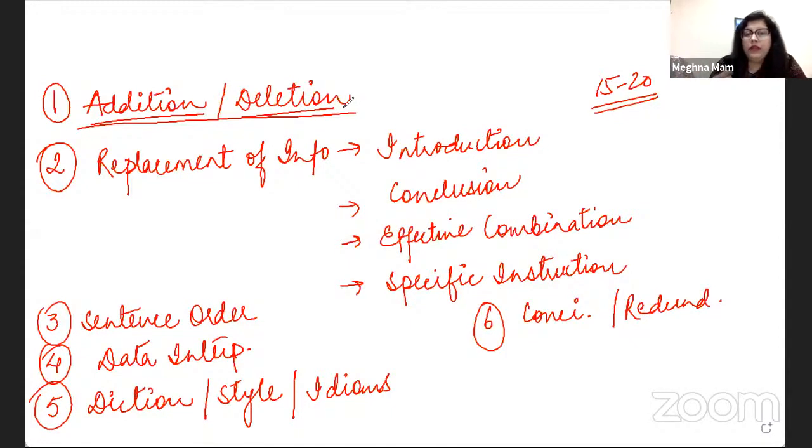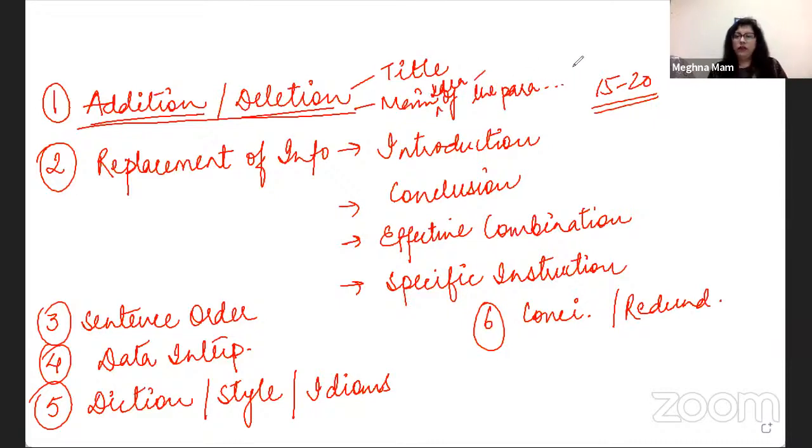Sometimes reading the sentence before and after the point where you have to add the sentence will tell you whether you need some information here, whether there is a gap here, or you can simply avoid it and these two sentences are in good connection to each other. So there are many things that may work here. They are very subjective questions, but I can tell you two, three things that can always help you. The title of the passage, always. The main idea of the paragraph where you have to add or delete the information.